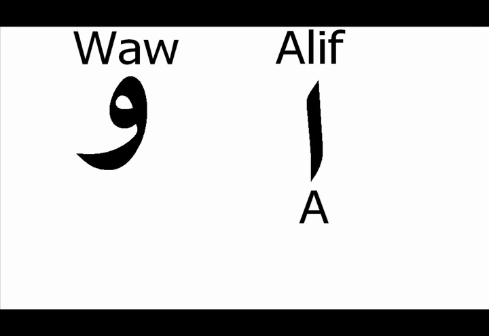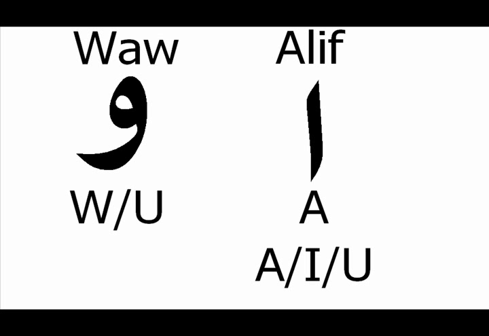In addition to that, when it is used in the beginning of a word, it can make the A, I, and U sound, depending on the signs used on it. Waw makes the W and the U sound.